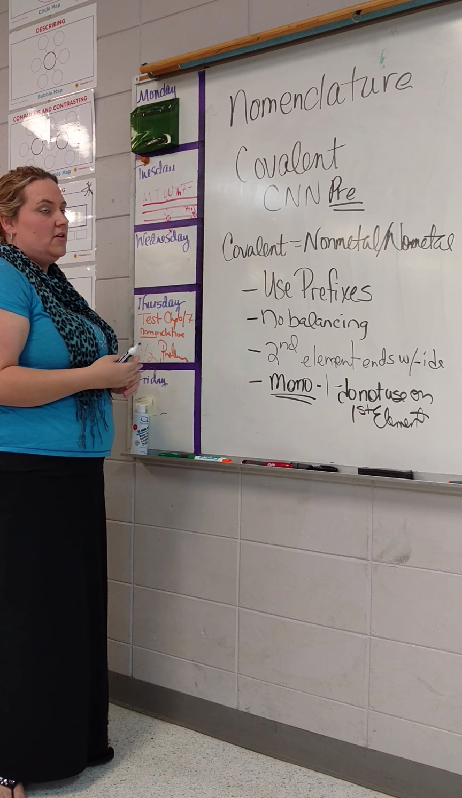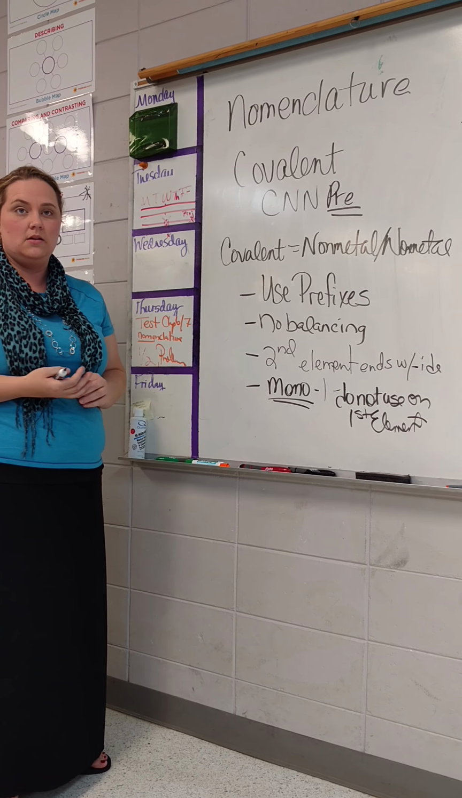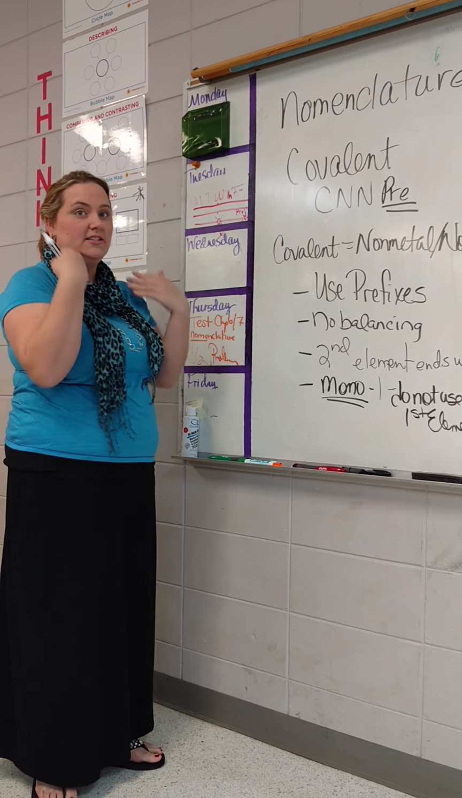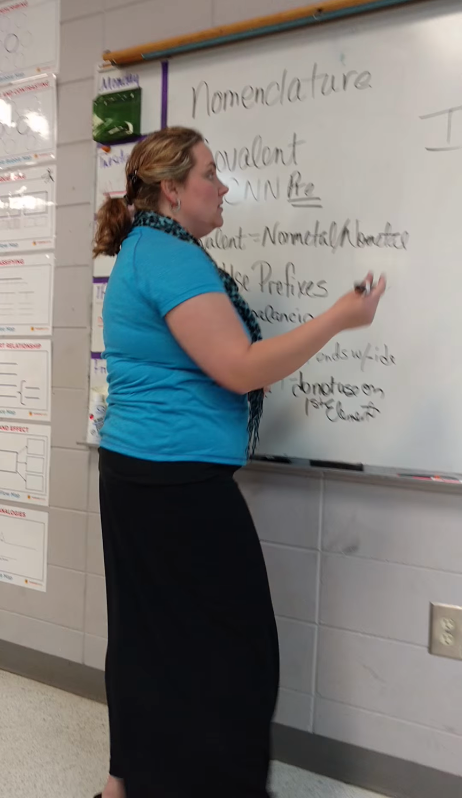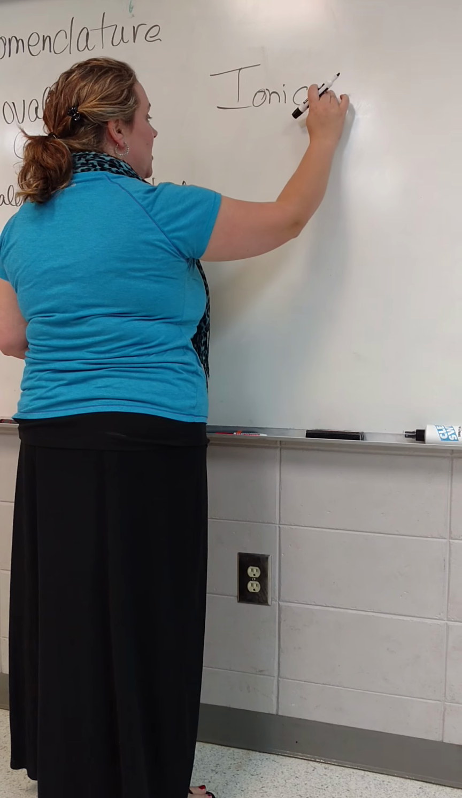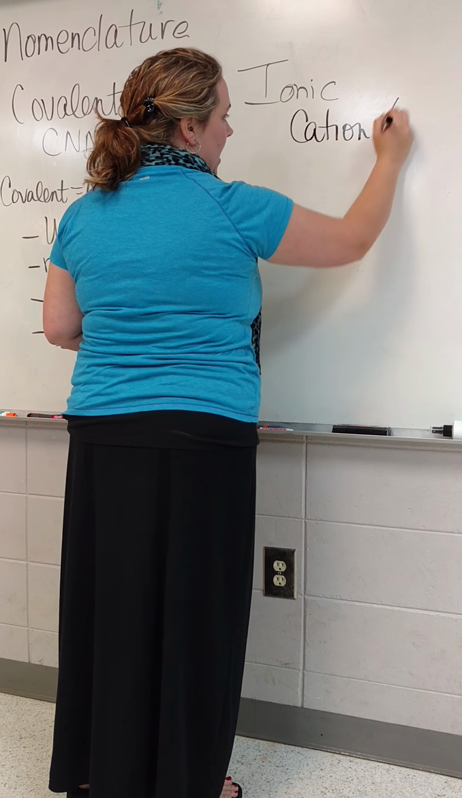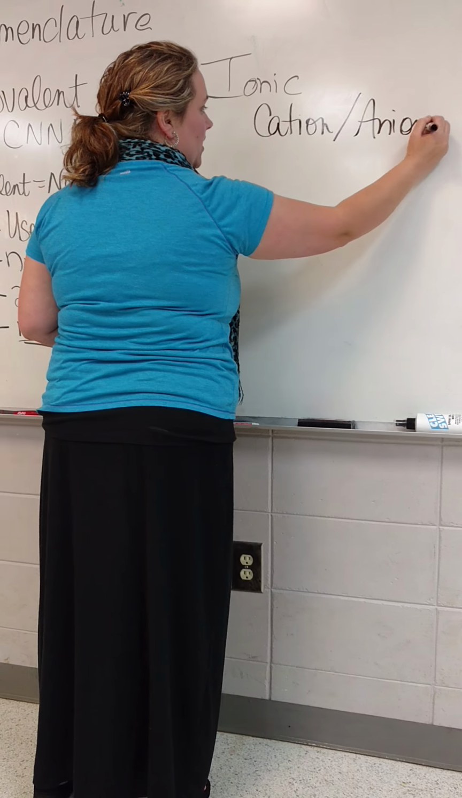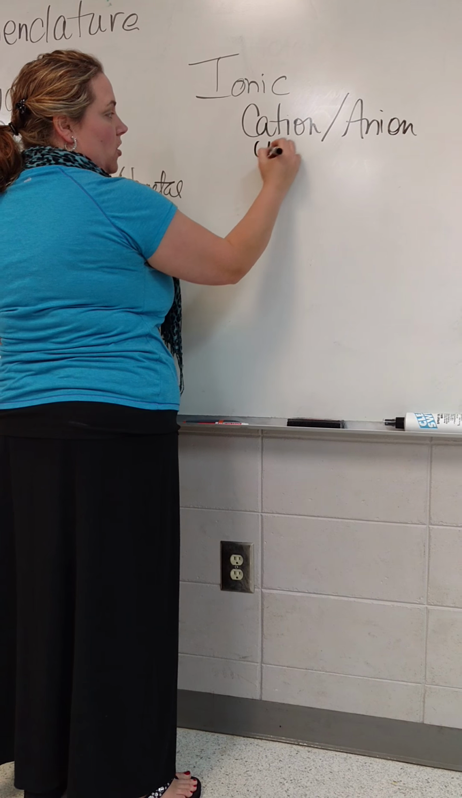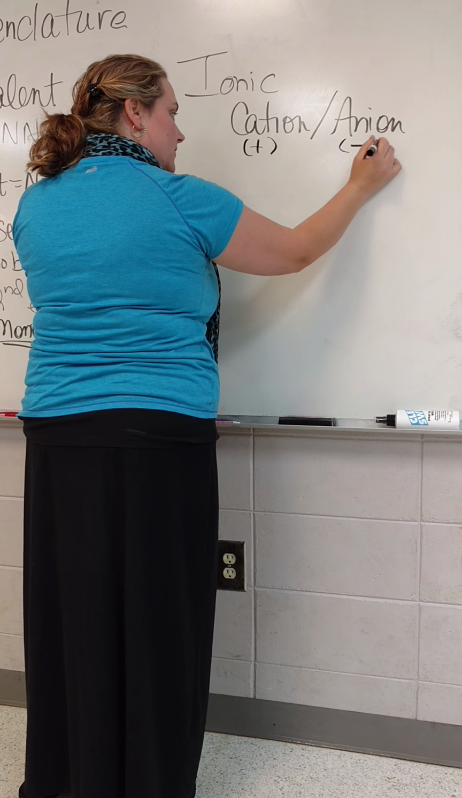Does it have a non-metal combo? If it does, you use this. If it doesn't, we go into ionic. We know it's an ionic bond. Okay, so if it's an ionic compound, we know that it's got to have a cation and an anion mix, right? Cation meaning positive charge, anion meaning negative charge.